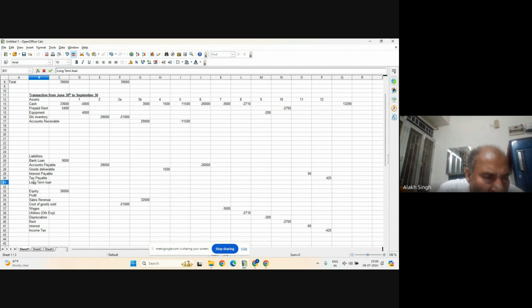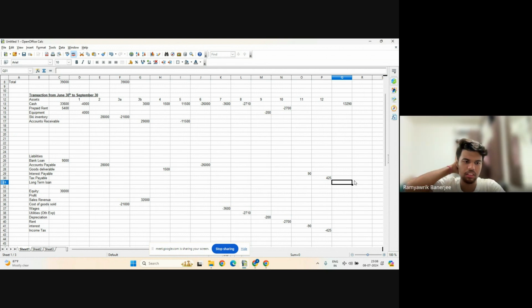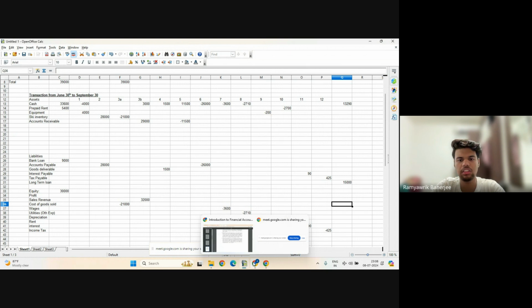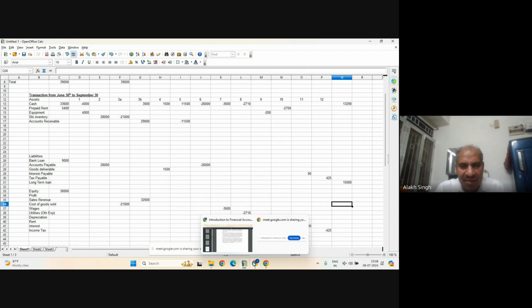Long-term loan. And this 15,000 will be positive or negative here? Positive because it has to be paid. So this one is 15,000. And then what will happen here? Cash will also increase by 15,000.